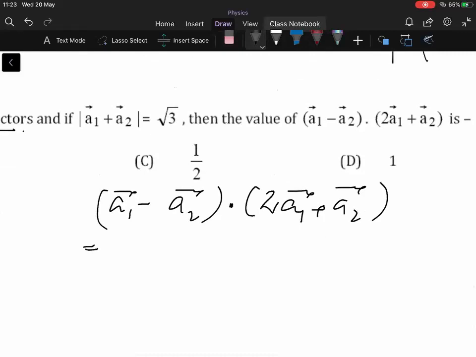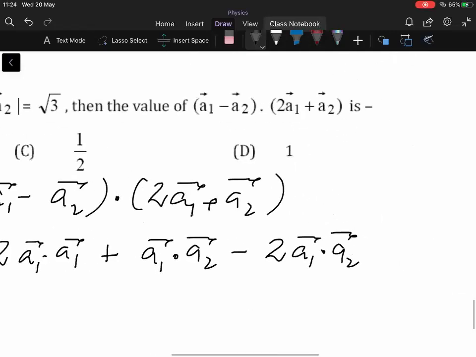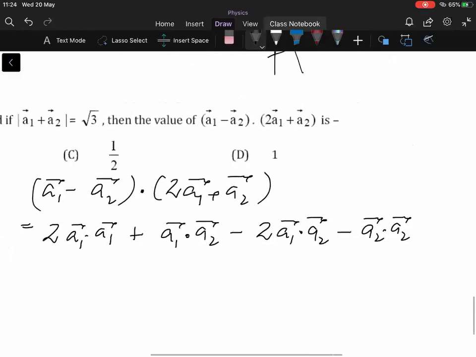So this will become twice of A1 dot A1 plus A1 dot A2 minus twice of A1 dot A2, commutative property, and minus of A2 dot A2. Okay, so this is what you will get after applying the distributive property of scalar product. Is it clear?